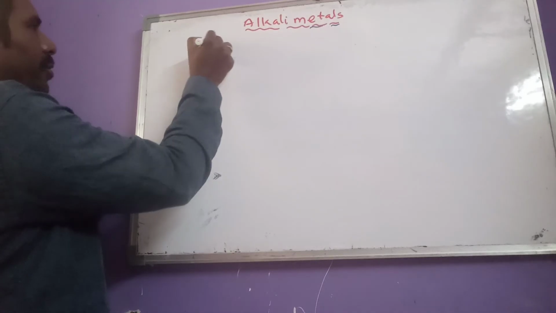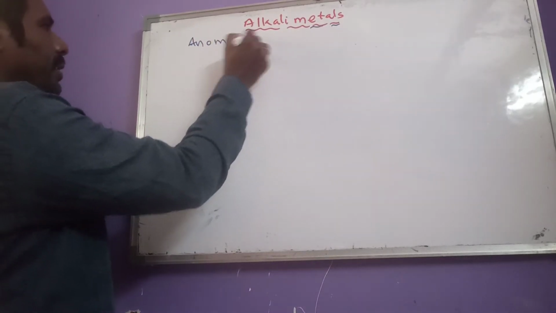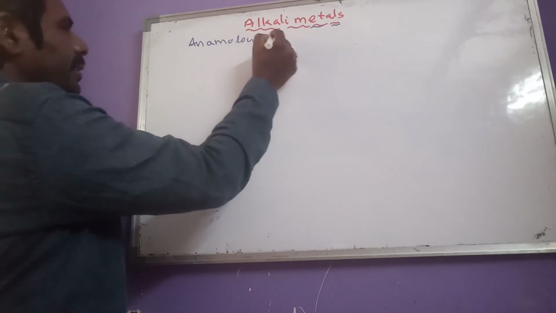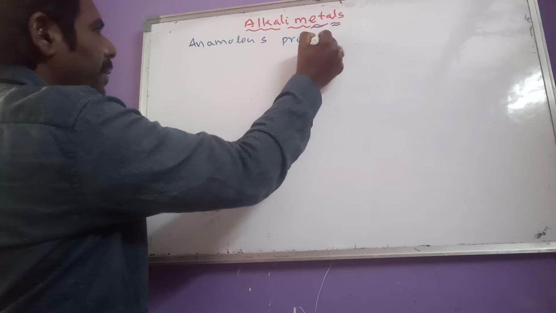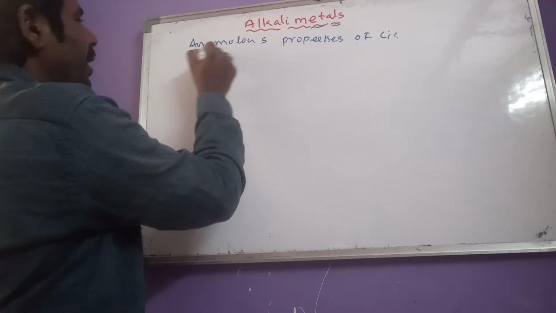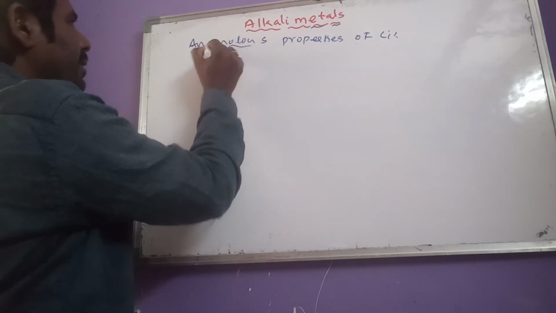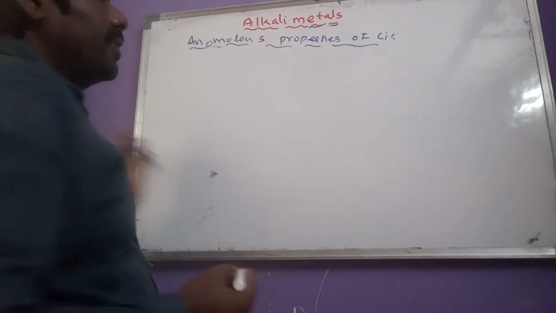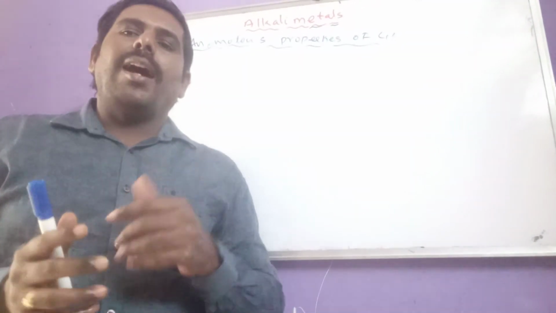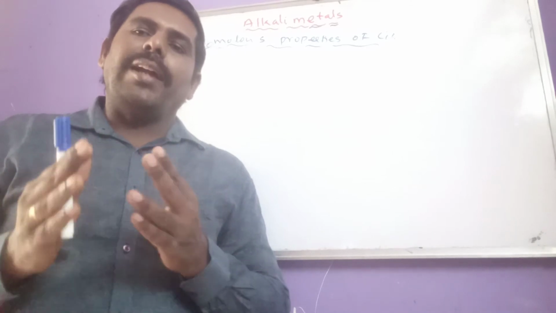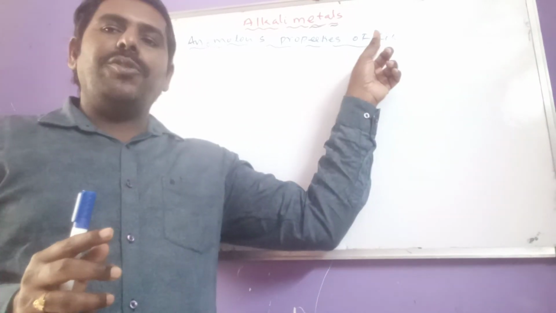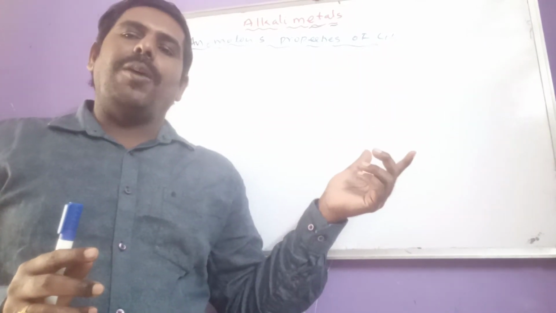So lithium shows some anomalous properties in the first A group elements. What are the anomalous properties of lithium and what is the reason? See here. The reason is that due to the smaller atomic size, high electronegativity, and absence of vacant d orbitals, lithium shows some anomalous properties.